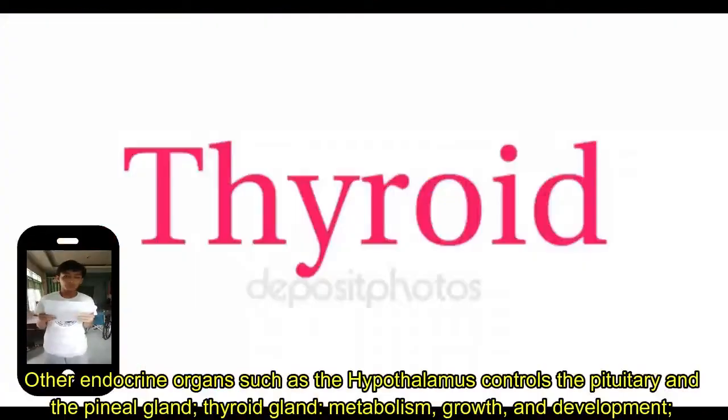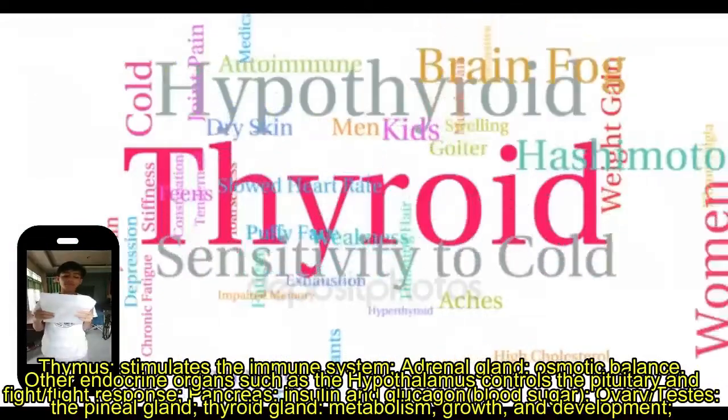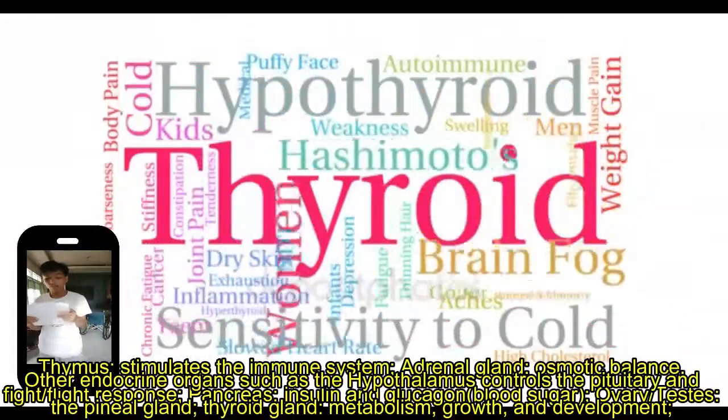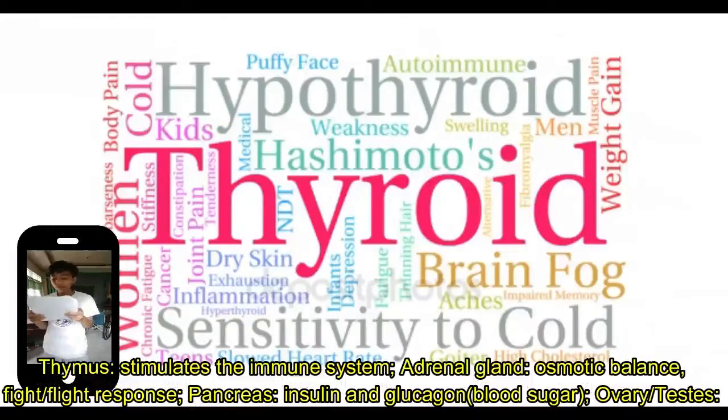Thyroid gland is for metabolism, growth, and development. Thymus stimulates the immune system. Adrenal gland, osmotic balance, fight or flight response. Pancreas, insulin and glucagon, or blood sugar. Ovary and testes for the release of estrogen, progesterone, and testosterone.